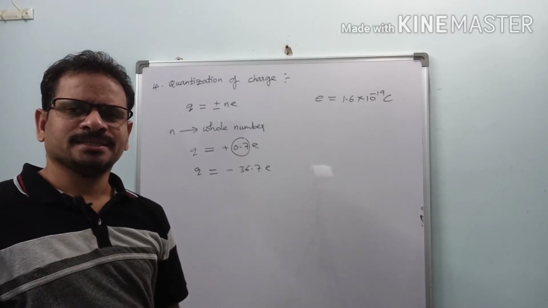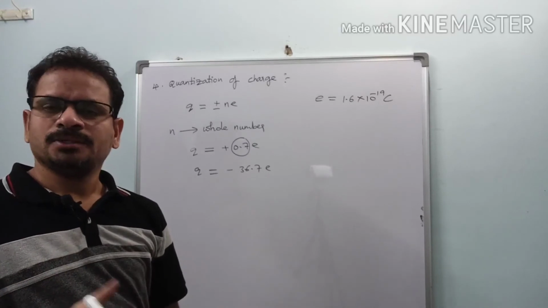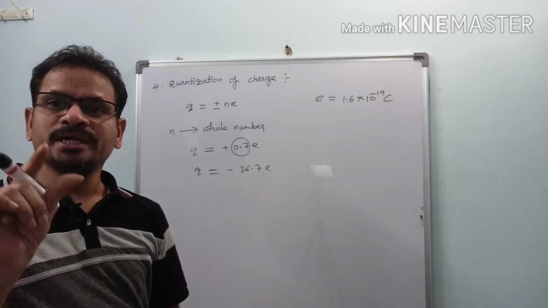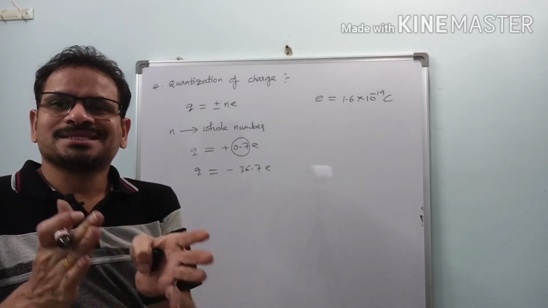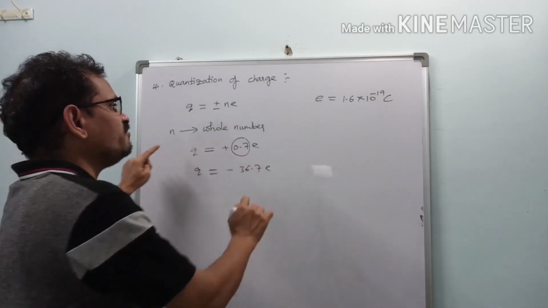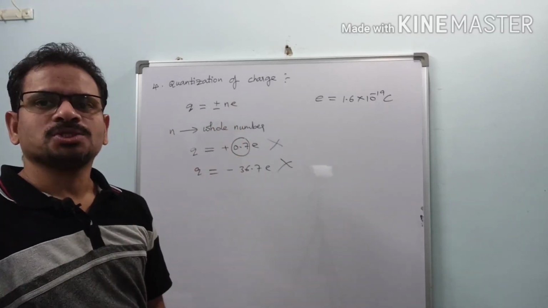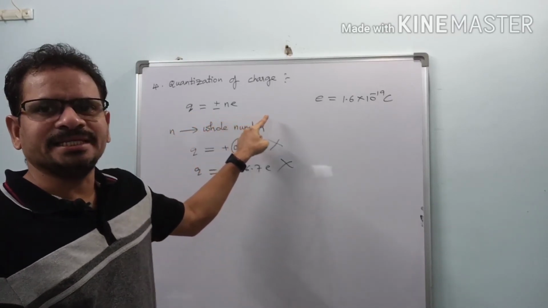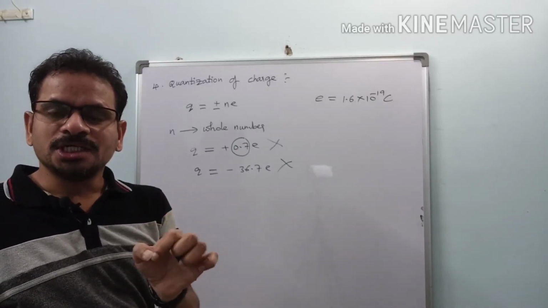Just like in biscuit packets, how many biscuits are generally packed? Some 10 biscuits, or 12, or 15. You cannot find 15 and a half biscuits, or 10 and 3/4 biscuits in a packet. No. The unit itself is a biscuit. You can always pack the packet with a whole number of biscuits, depending on the package. Got it? Such a distribution is not possible in the case of charge acquired by a body. So the charge on a body is always written as Q equal to plus or minus Ne. So you can say that charge is an integral multiple of the charge on an electron.